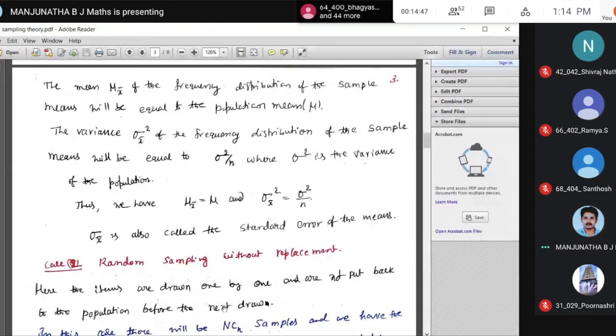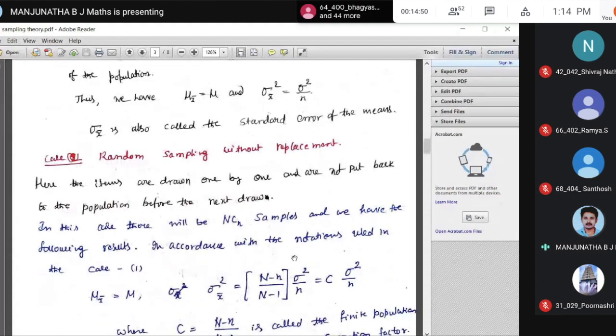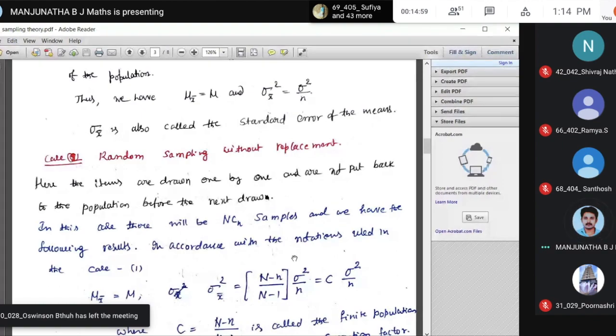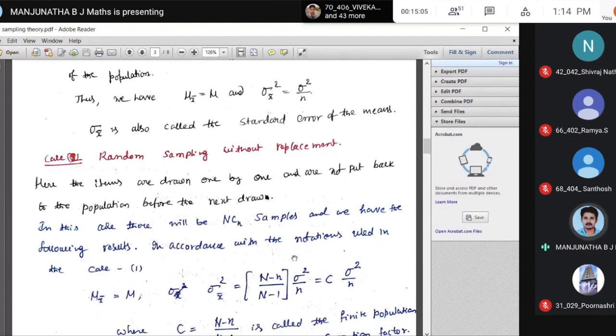Second one, case 2, random sampling without replacement. Here the items are drawn one by one and are not put back to the population before the next draw. So in this case, there will be NCn samples. Capital N is 3, small n is 2. So 3C2 means 3 into 2 divided by 2 into 1, correct? 2 cancels 3. There are 3 ways only, that is 1 2, 1 3, 2 3. There are only 3 samples, right?